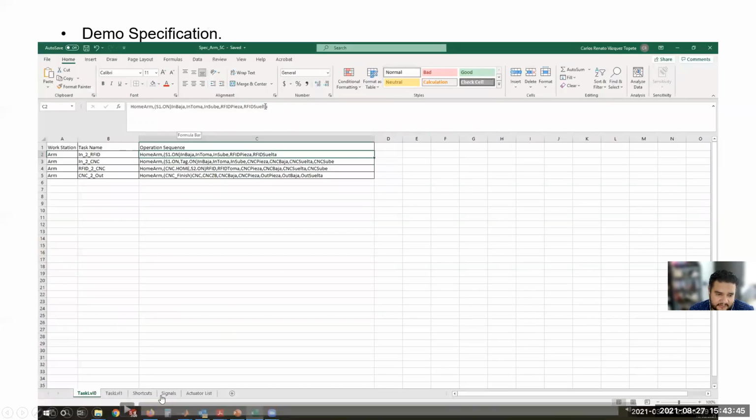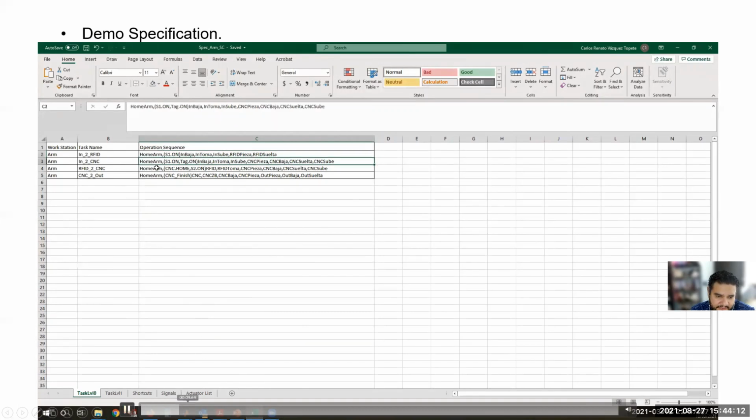For the specification, what we propose is to use Excel to write the specification as a high-level description. For instance, this pneumatic arm can perform 4 different tasks. And for that, we define each task as a sequence of operations. So each of these words represents one operation. And the list of operations is defined by the user in the same Excel